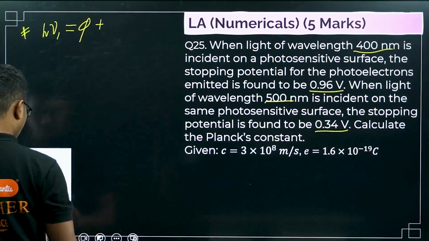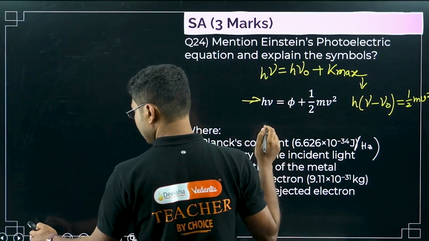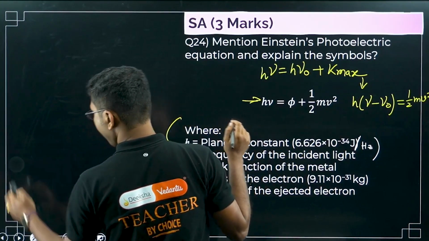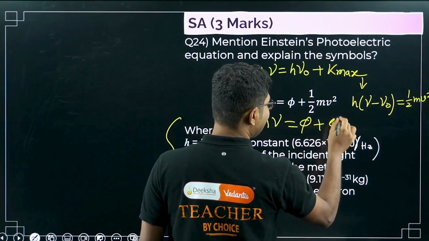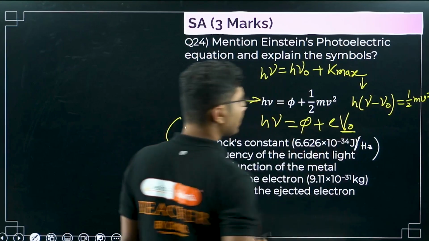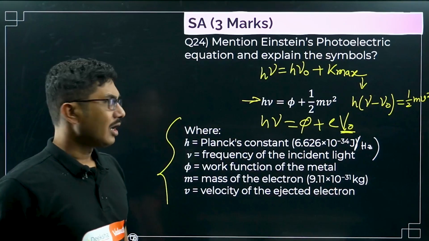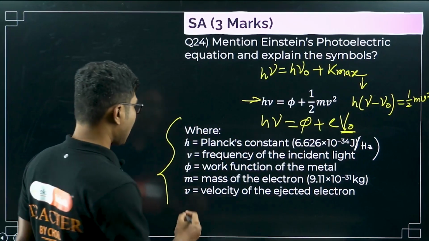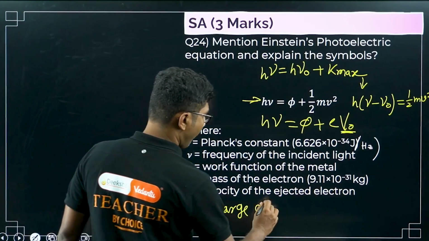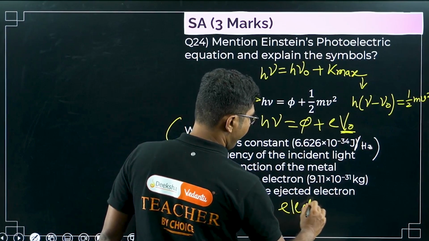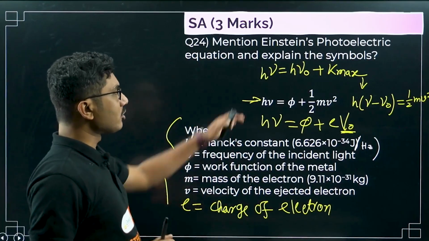In terms of work function, I forgot to mention in the previous case also. Sometimes this is written as h nu is equal to phi plus e V naught. Here this V naught is called the stopping potential. So this is also another form of Einstein's photoelectric equation, and here e is the charge of an electron. I hope you know the value, 1.6 times 10 to the power minus 19 coulomb. So this is also one of the forms.